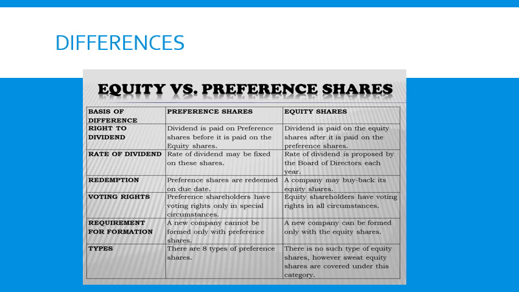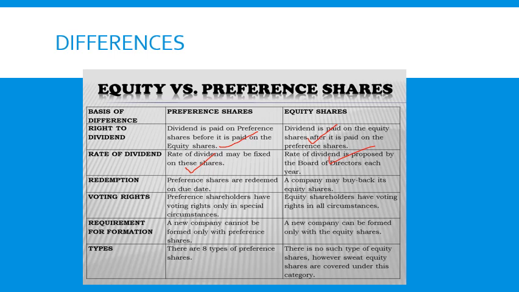The first one, right to get dividend. Preference shareholders have a preferential right to get dividend before the equity shareholders, but in case of equity shareholders there is no preferential right on the dividend. And in case of preference shareholders, in most cases the rate is fixed earlier, say it is 9% or 10% or 12%, but there is no fixed dividend in case of equity shares, and it can be determined by the board of directors.